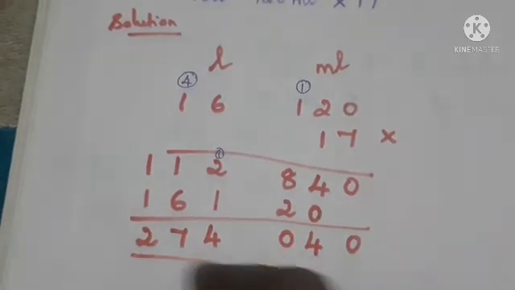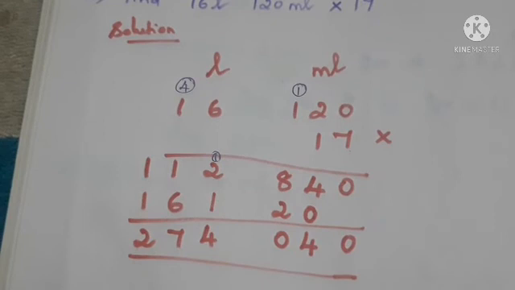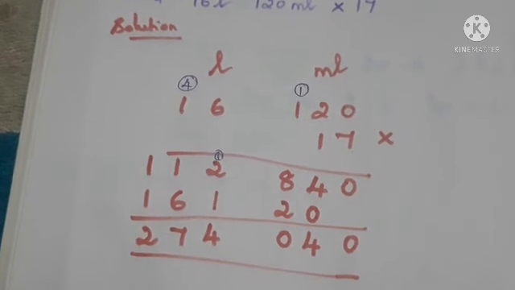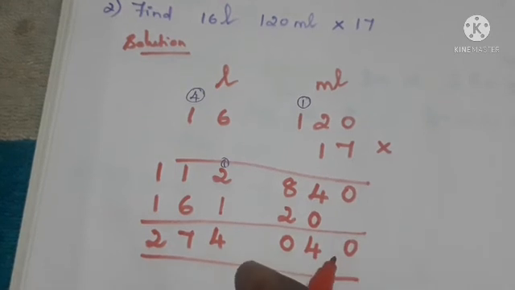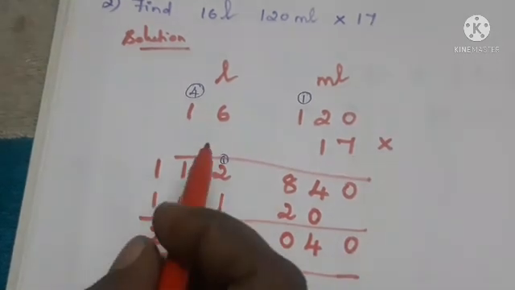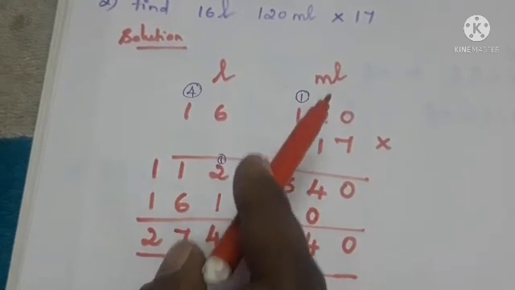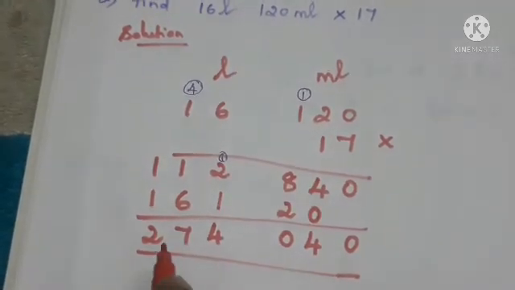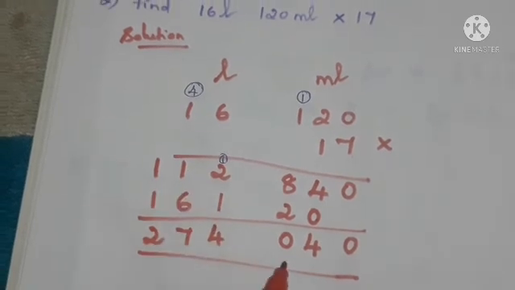So from here, if you multiply 16 liters and 120 milliliters by 17, you will get 274 liters and 40 milliliters.